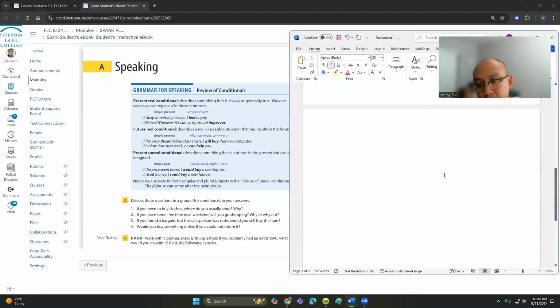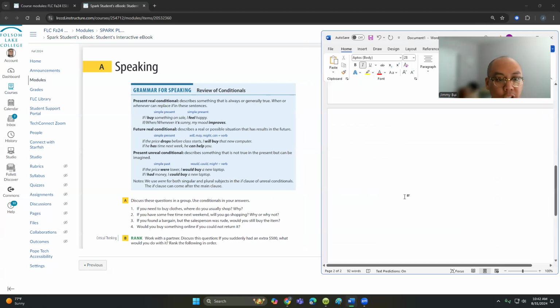And then our last one here, the present unreal conditional, describes something that is not true in the present but can be imagined. Very similar to the future real conditional, in that real conditional is likely and unreal is more a possibility, more of our imagination.